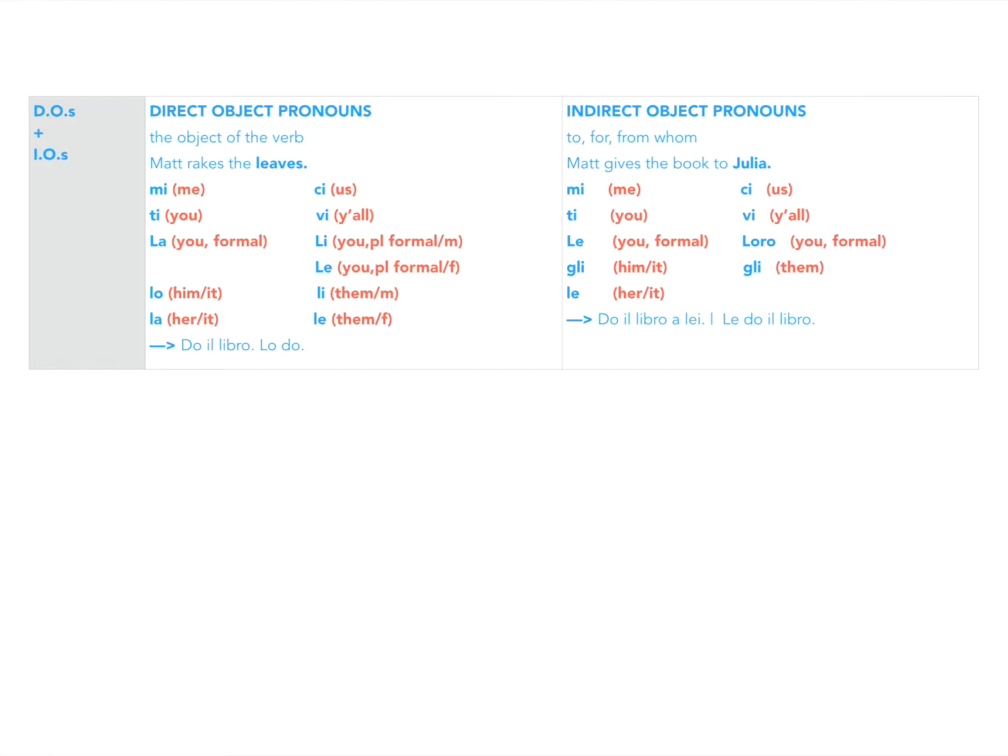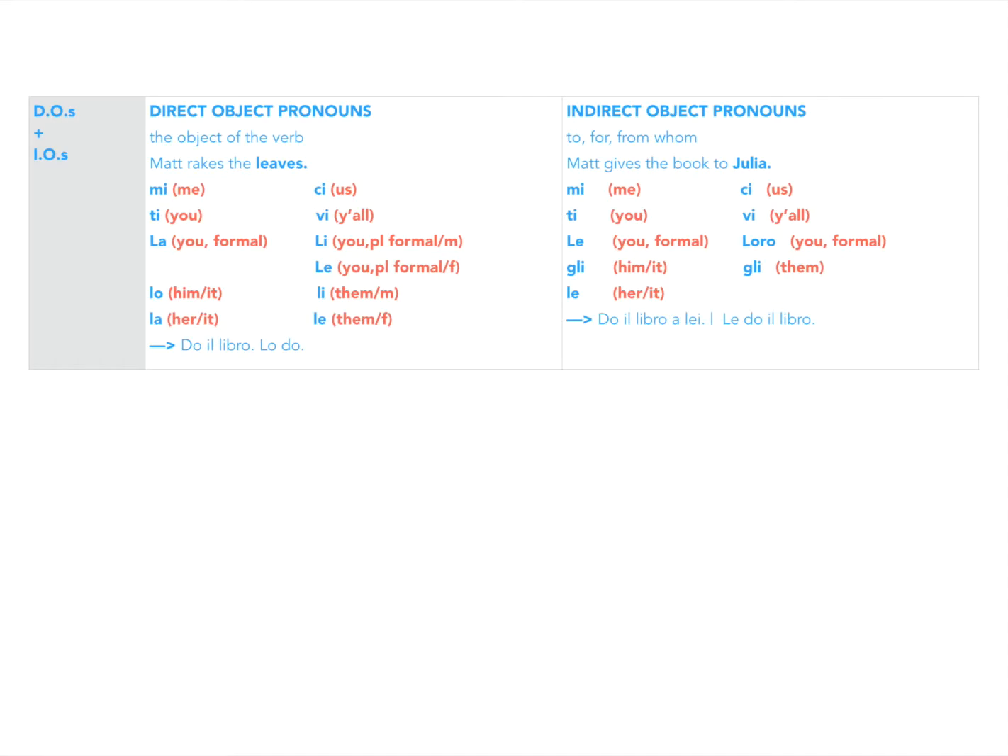Do il libro, lo do. Do means I give. Il libro means the book. So if we have this first sentence, do il libro, I give the book, and we want to say I give it, it is the direct object pronoun. It's replacing book. So look up on this chart of blue and orange words, mi, ti, la, lo, la, ci, vi, li, le, li, le. Let's pick the right direct object pronoun. Il libro is singular and masculine. In English we would say I give it.